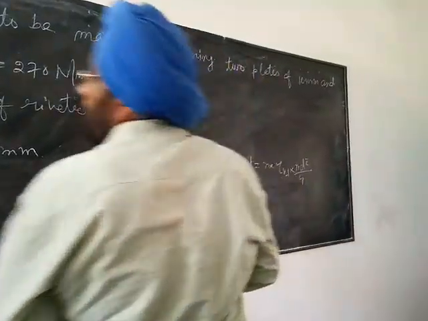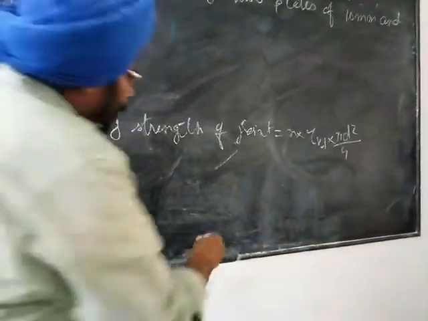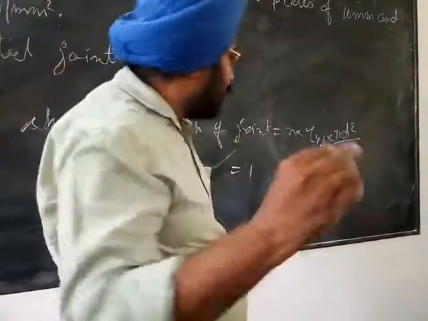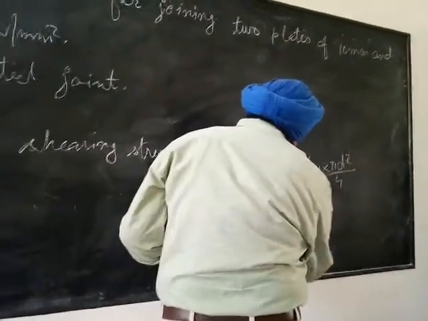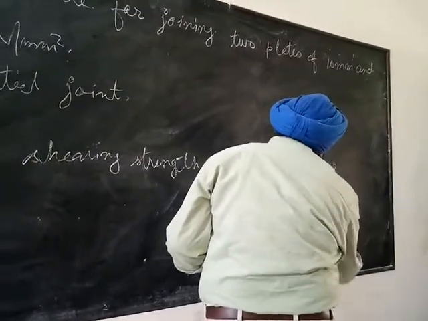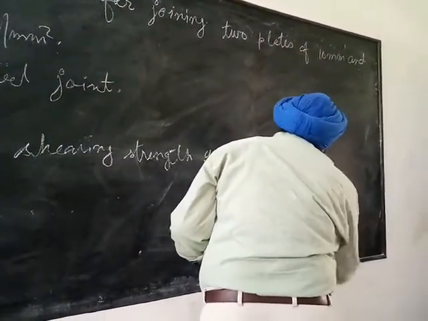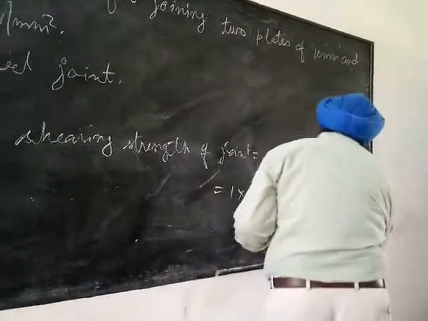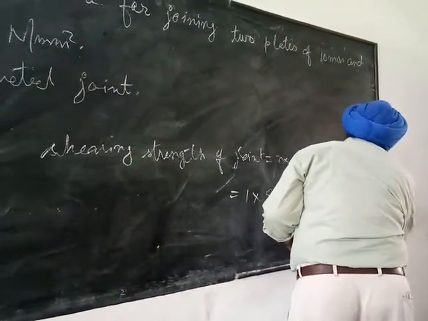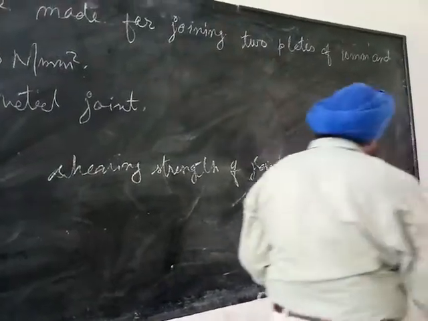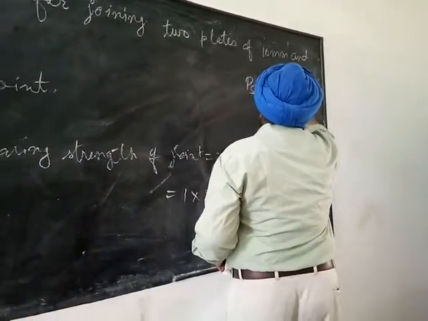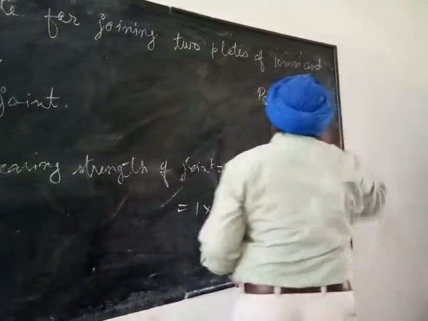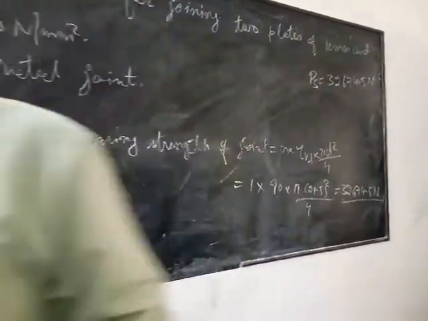Because it is a single riveted lap joint, n is equal to 1 and ribs are in single shear. Now its value is 90 into pi into 21.5 square upon 4, and the value is 32674.5 Newton. So this is the shear strength of the joint, 32674.5 Newton.